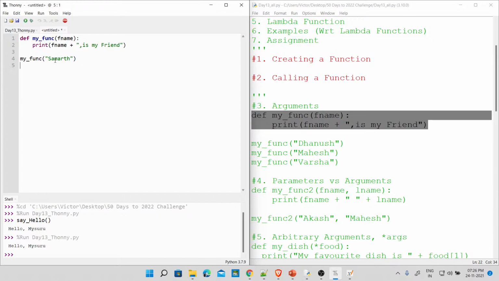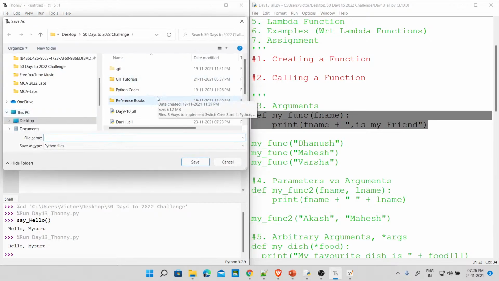The question is, how many times can I call this function? Anybody? How many times can I call this function? Let me run this once. F5. Okay, so I will see. Oh my god. Oh, sorry. Yes, every time I have to save this. Okay, so since this is going to prompt me to be doing this, I'll comment it out from here only. So I might as well go back to the previous one. You got the point now, guys?